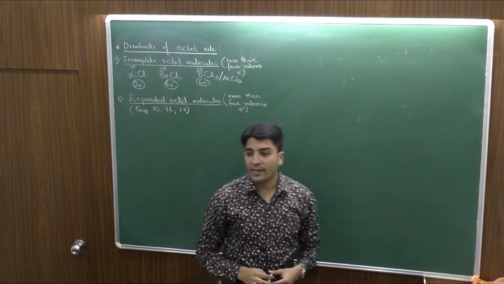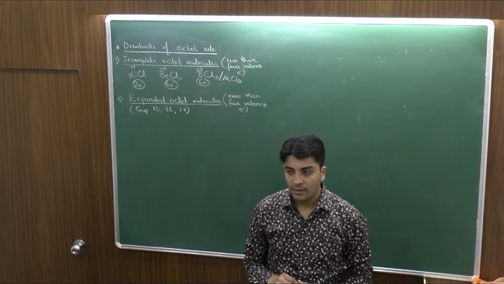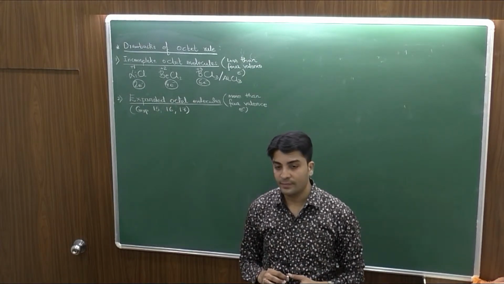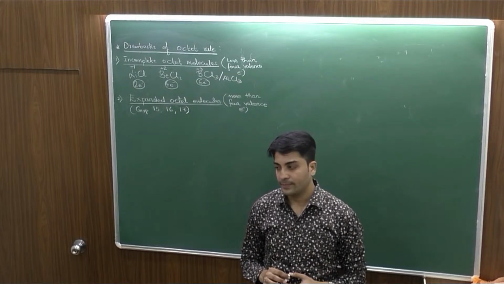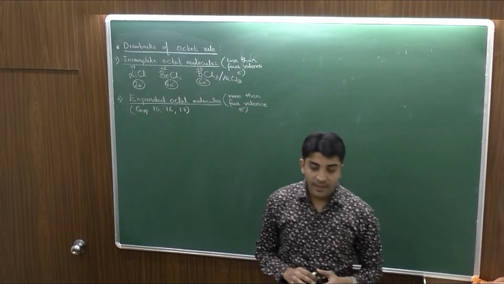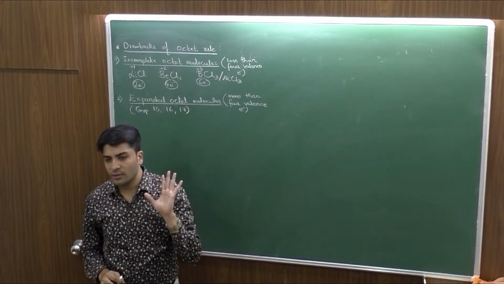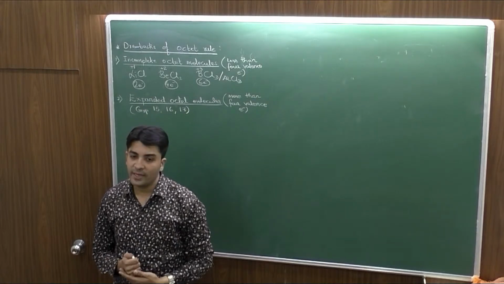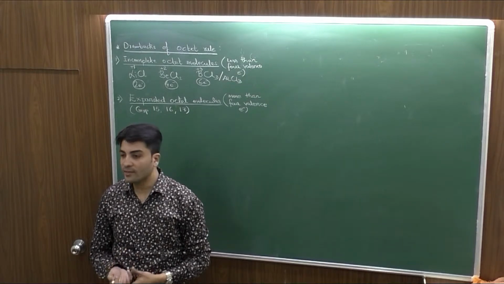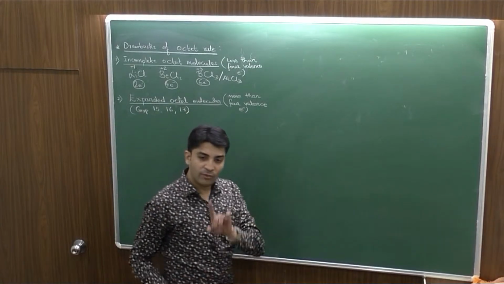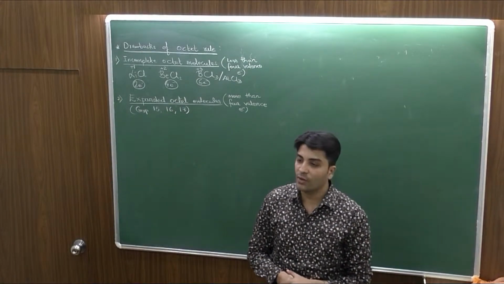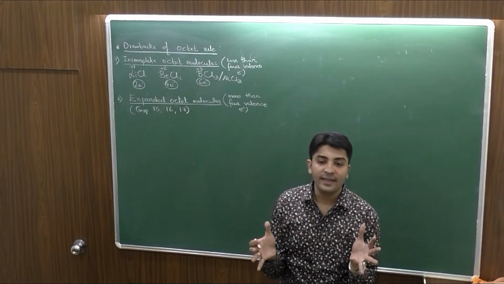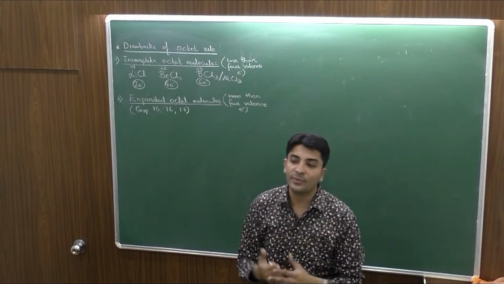Now in group 15, if I talk about the second period elements, can the second period element have an expanded octet? No. Why? Very good. Second period elements, typically their behavior is different from the other members of the group, and that behavior was referred to as anomalous behavior. और उस anomalous behavior में one of the most important reasons was the absence of vacant d orbitals. So if these elements of the second period do not have any vacant d orbital, the octet can't be expanded.